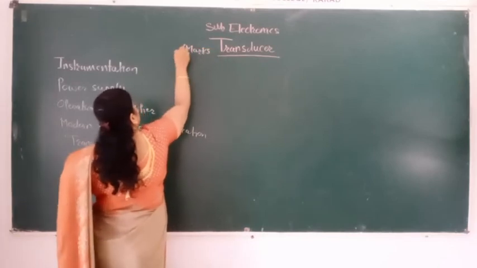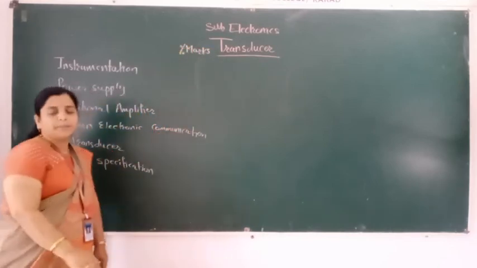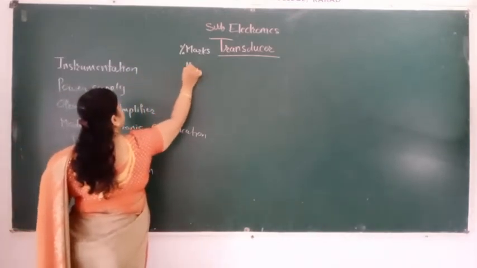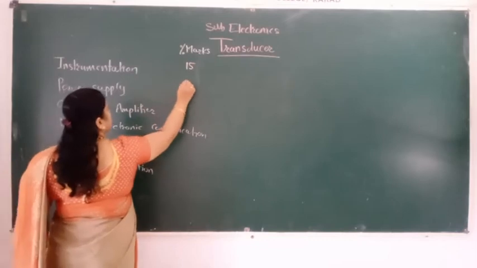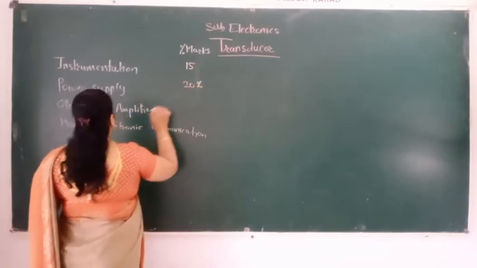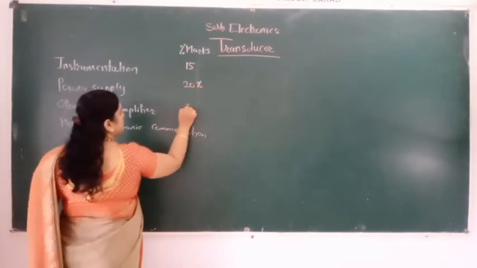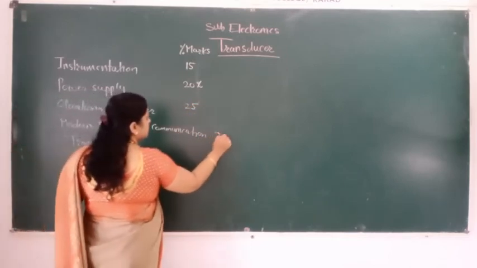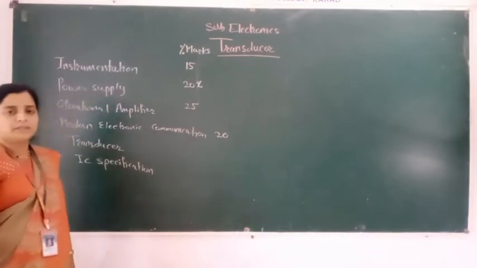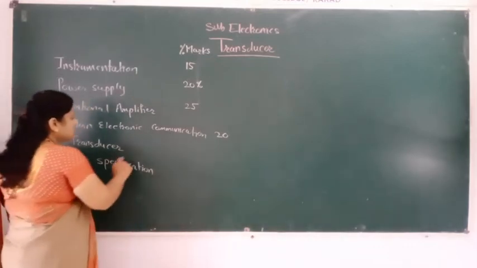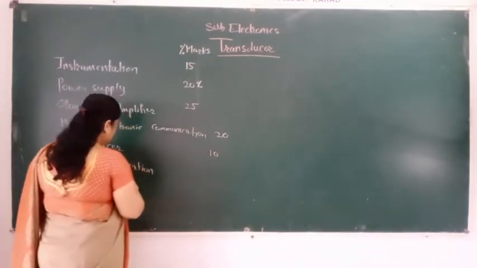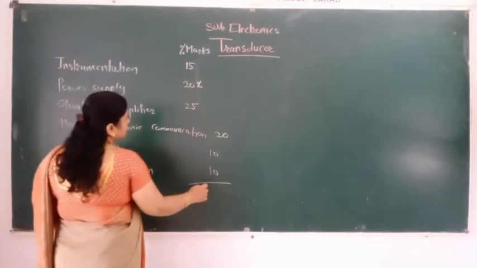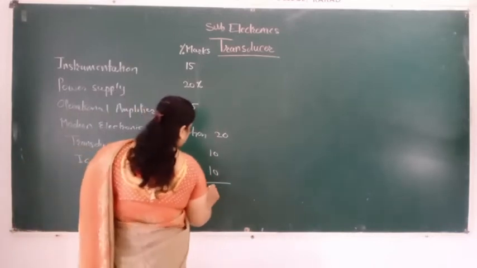Percentage. Which chapter has how many percent of marks? That I am going to write here. Instrumentation 15% is there. For power supply 20% marks are there. And for operational amplifier it is 25%. Modern electronic communication has 20 marks. Transducer having 10 marks. And IC specification having 10 marks.